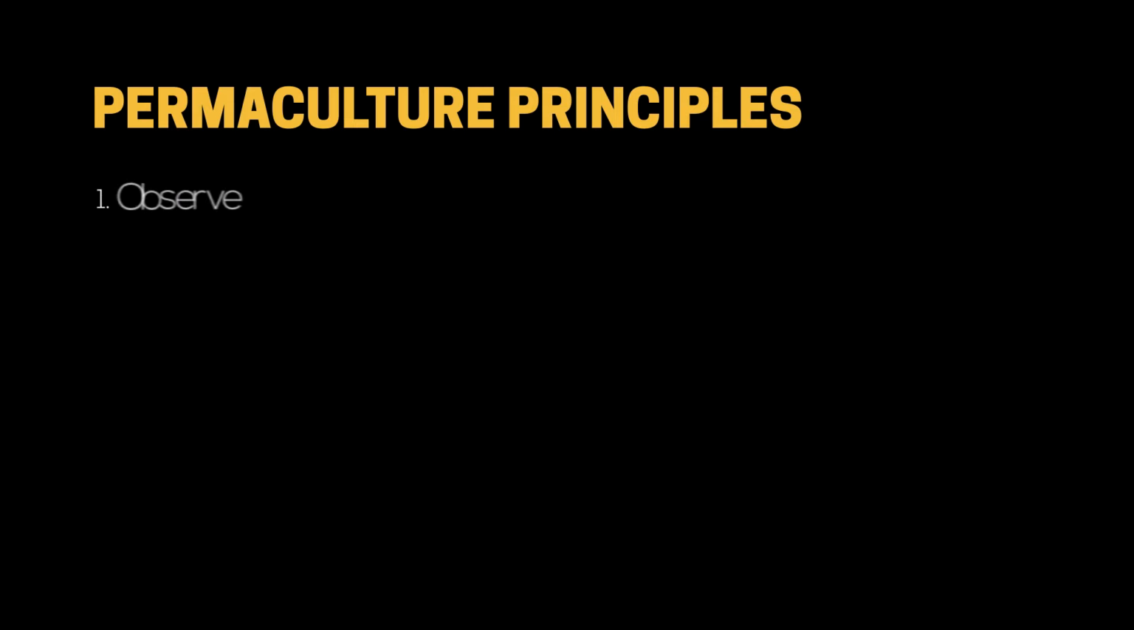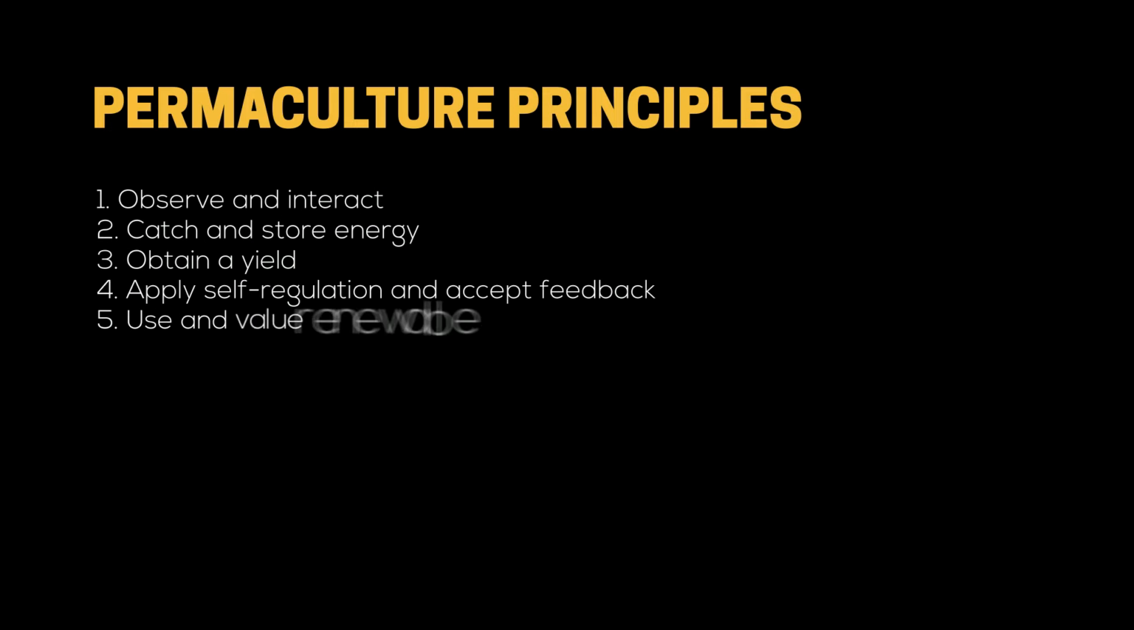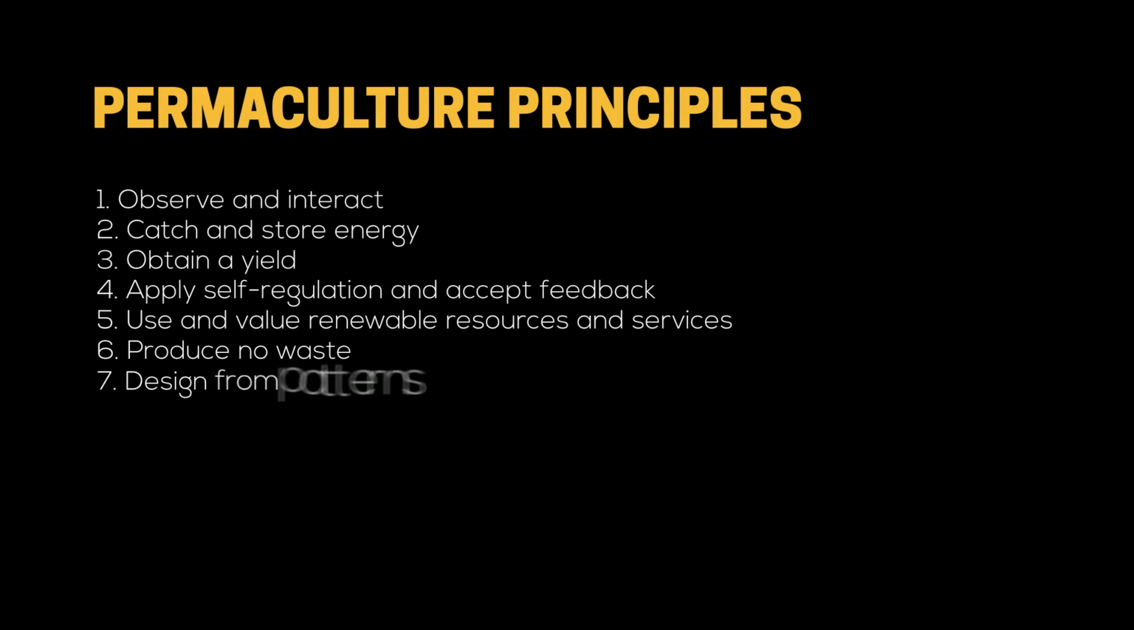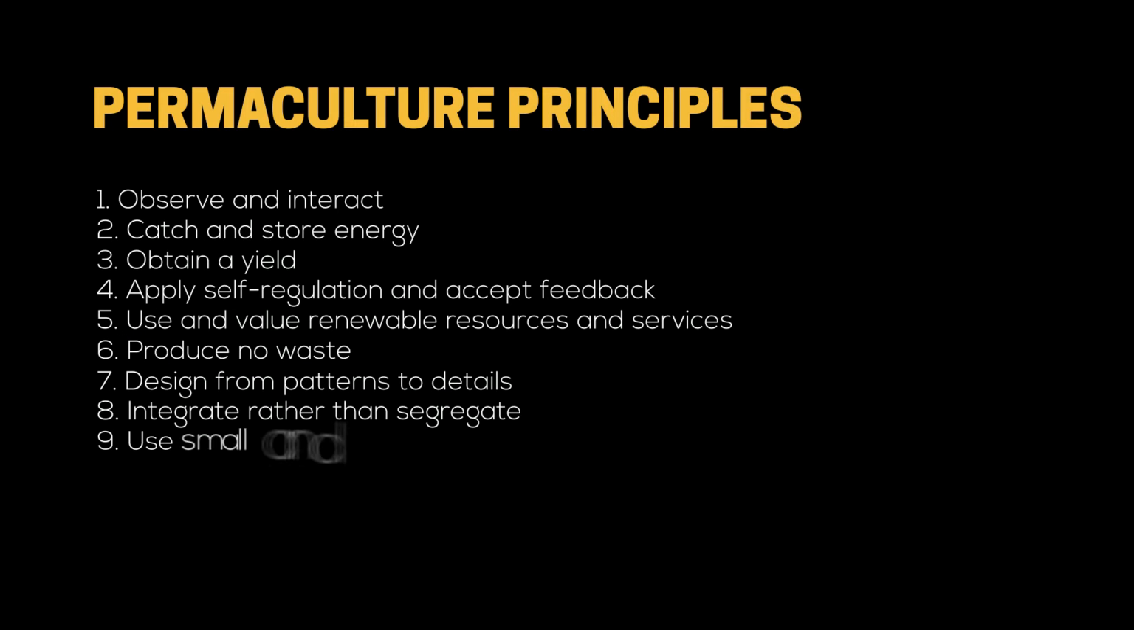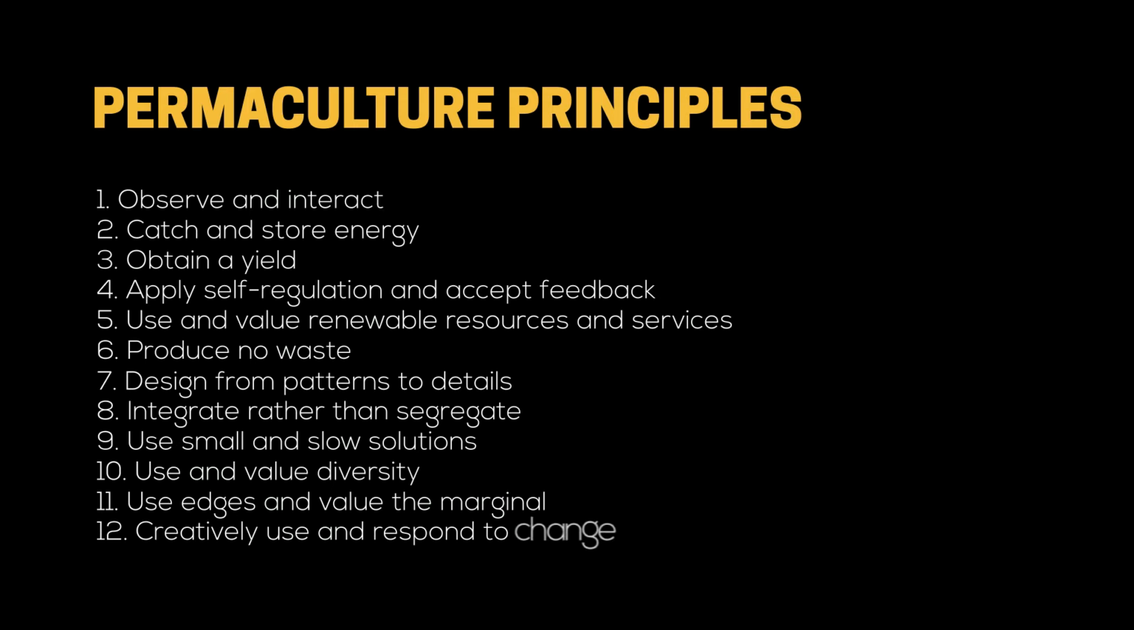There are 12 principles in permaculture. 1. Observe and interact. 2. Catch and store energy. 3. Obtain a yield. 4. Apply self-regulation and accept feedback. 5. Use and value renewable resources and services. 6. Produce no waste. 7. Design from patterns to details.